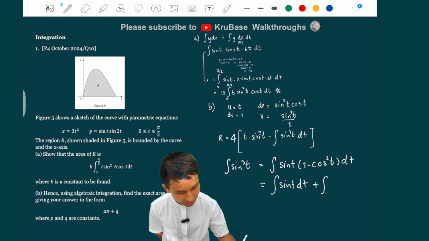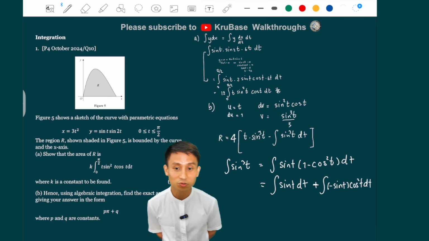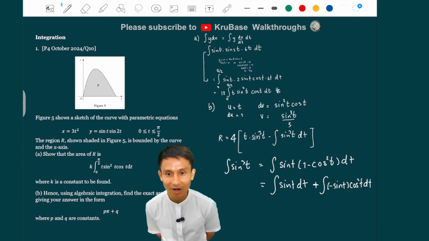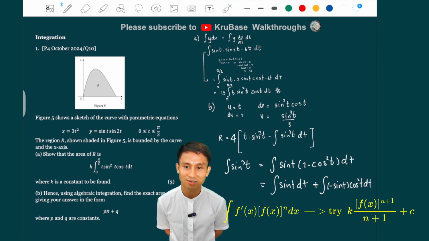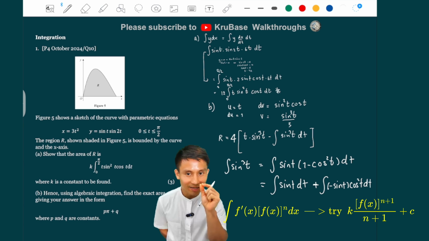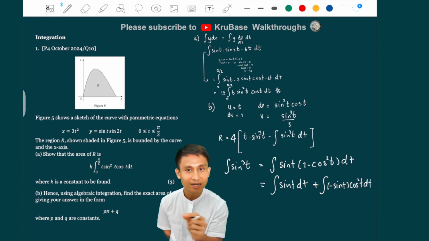So I have here the integral of sine t dt, just splitting the integration here, and a plus, a minus sine t and cos squared t dt. That is just keeping the minus sign, and you will see why. Some of you already see that this is just another reverse chain rule integration. If you are differentiating the cos, which is the inner function of the square, you get a minus sign. The reverse chain rule can be applied.